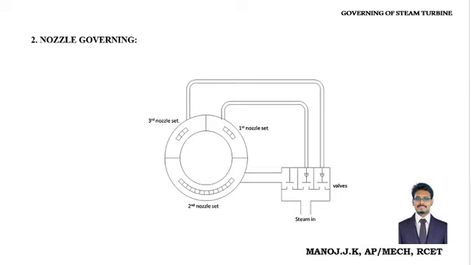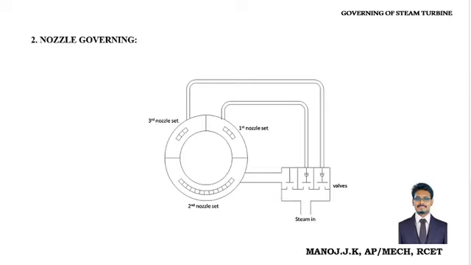Therefore, the kinetic energy of the steam from the nozzles is reduced. That means we have three sets of nozzles supplying the steam, so if we want to maintain the rotating speed, we close a single or multiple valves.